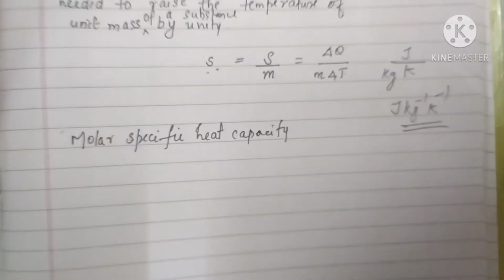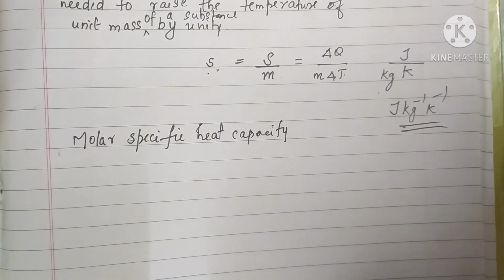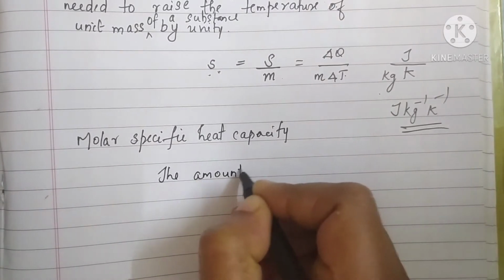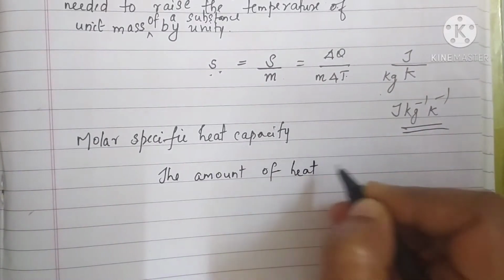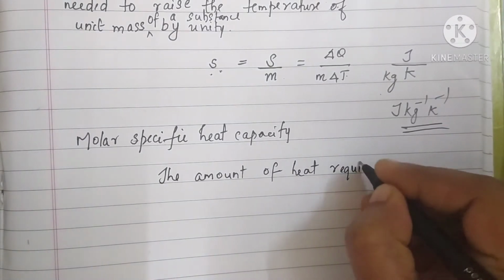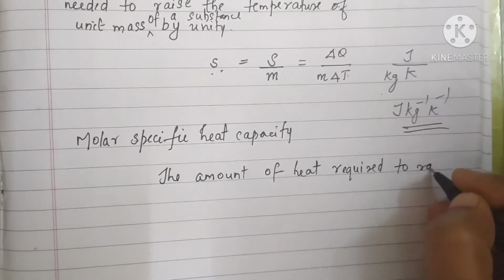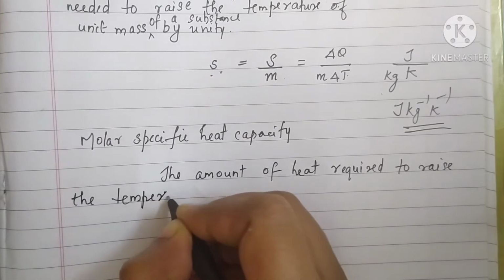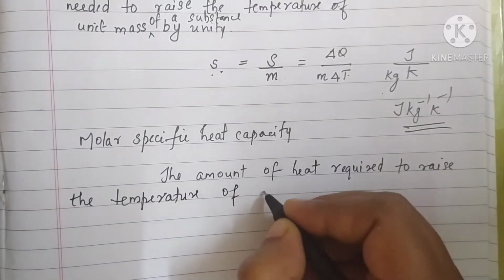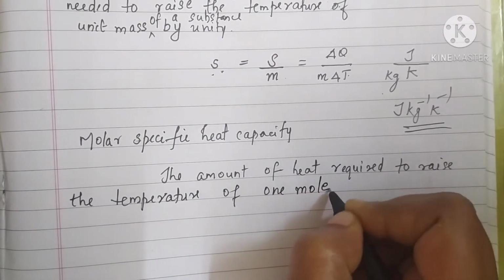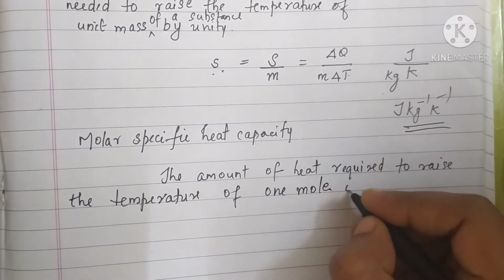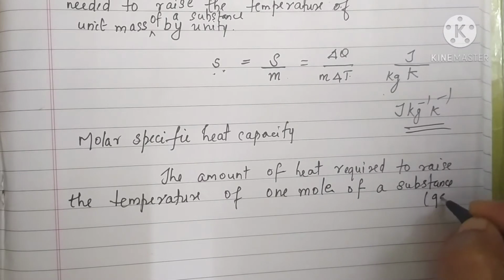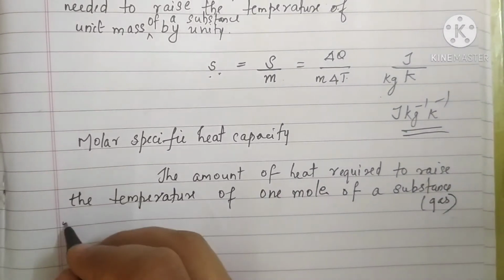So what is molar specific heat capacity? From the word itself, you will get the idea. That is again the amount of heat required to raise the temperature of 1 mole of a substance, let it be gas, by unity.